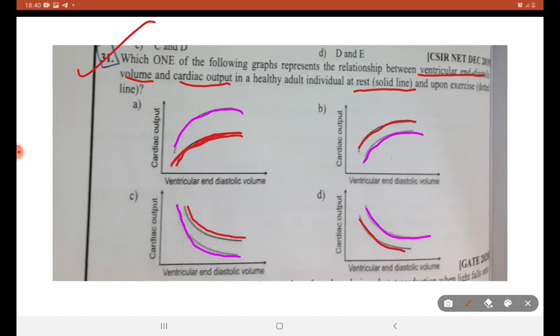If one does exercise, what will happen? Cardiac output will increase automatically. So this pink color line represents exercise. We have the pink color line at the top here. This cannot be a right answer, this cannot be a right answer, this cannot be a right answer. A is the correct option.